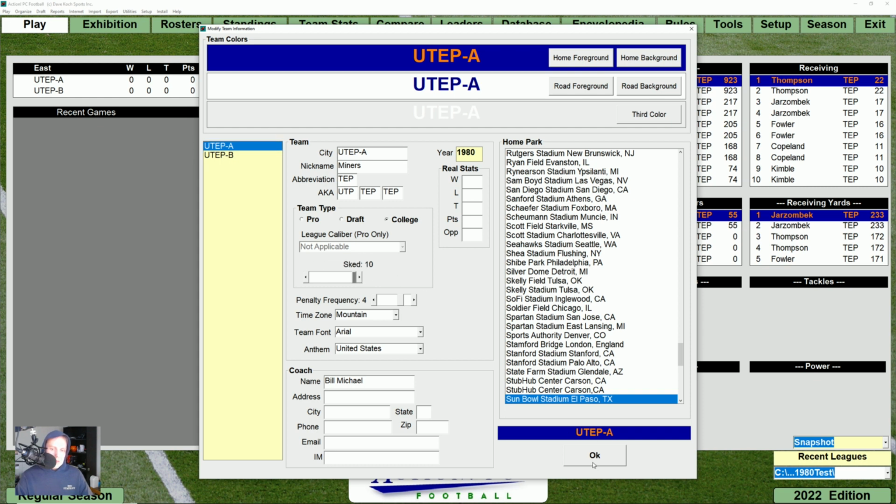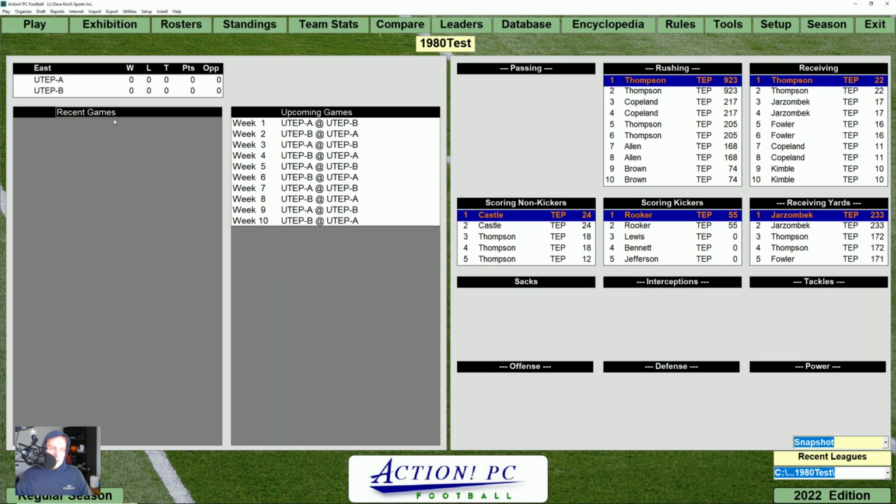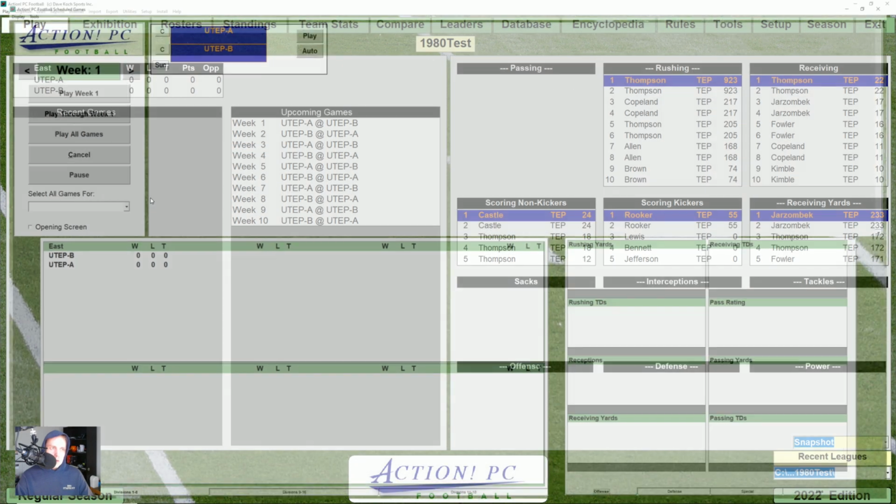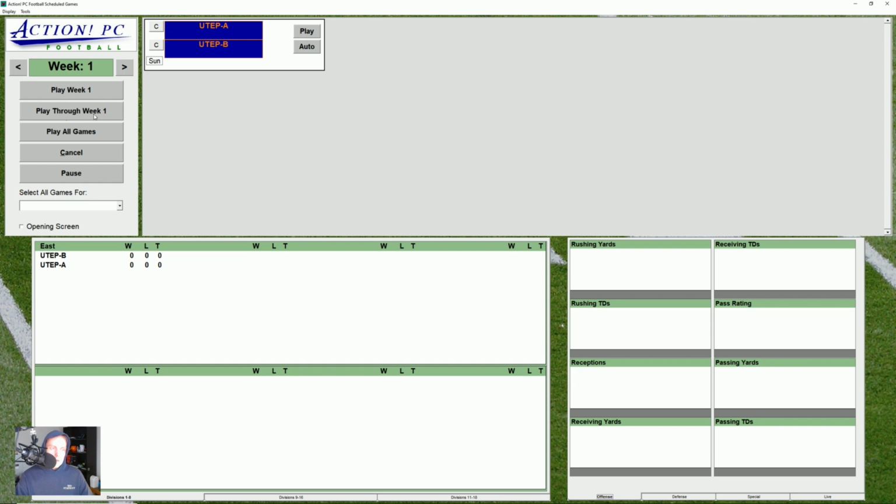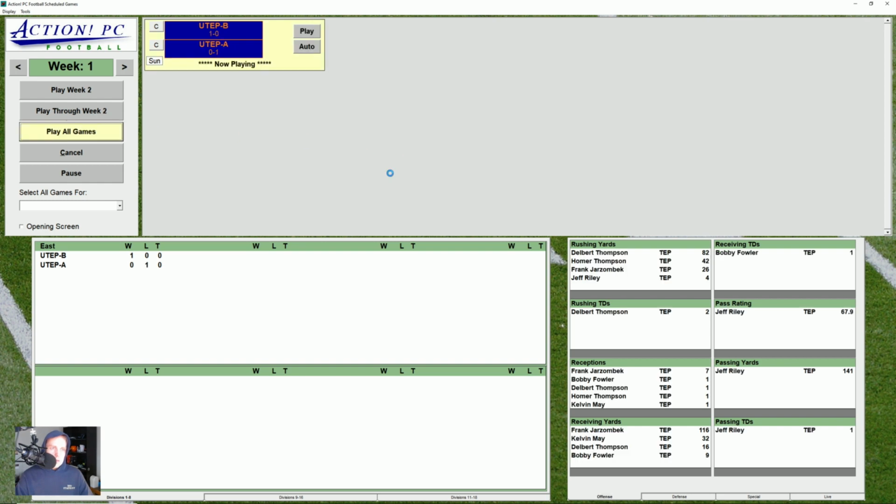Strength of schedule is 10 now for UTEP A. UTEP B is still set at 2. And we'll see what happens. We'll see if it's close or not. We'll play through all games and just do it automatically and see what happens.